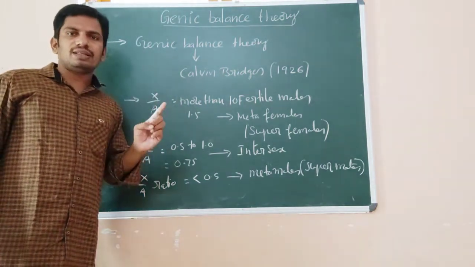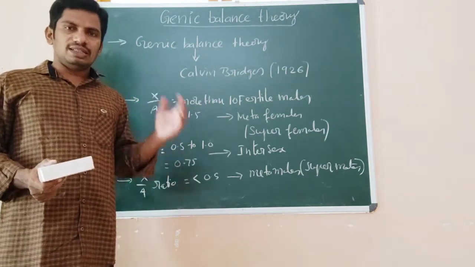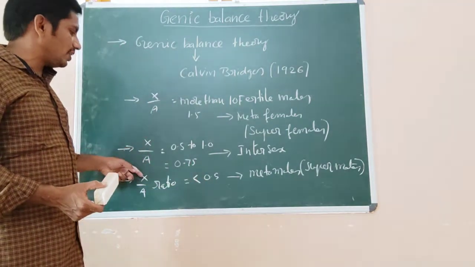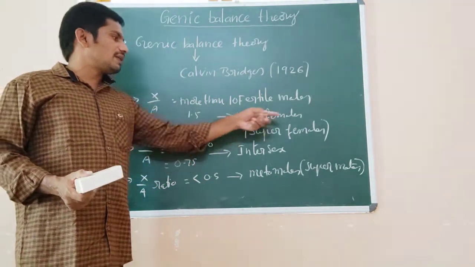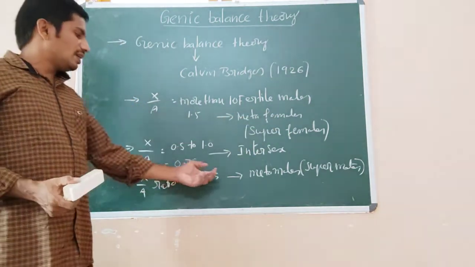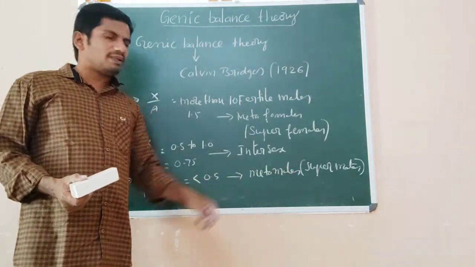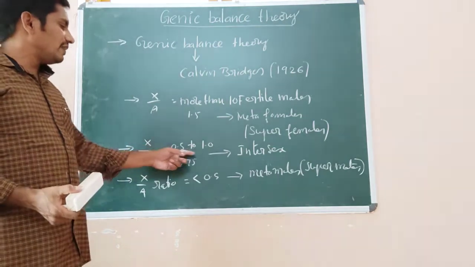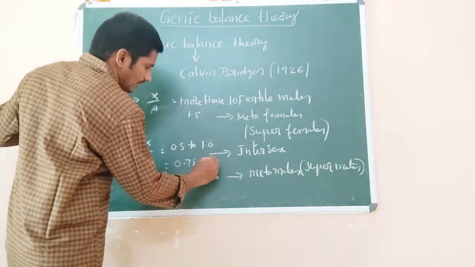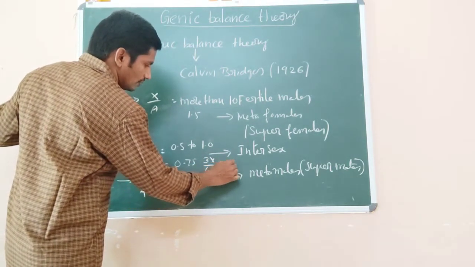In this concept, you should learn the X by A ratio. If it is 1, that is a normal female. If the X by A ratio is 0.5, these are normal males. If it is more than 1, it is a metafemale or super female. If it is less than 0.5, that is a metamale or super male. If it is between, like 3X by 4A, it is equal to 0.75.